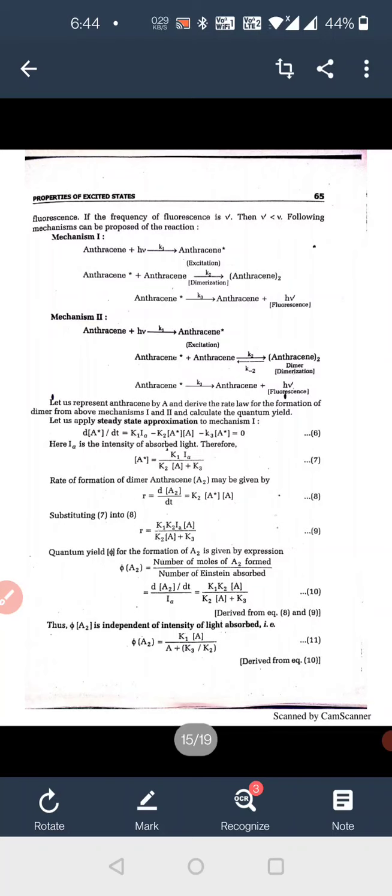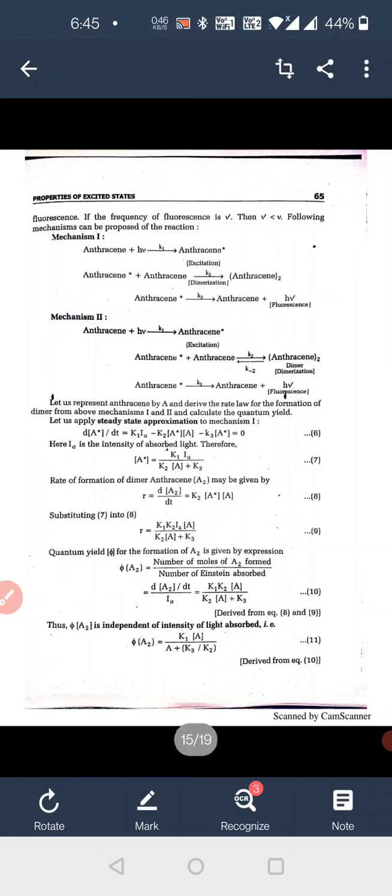Then the following mechanism: anthracene plus h nu, K1, gives anthracene star, the excited molecule. K2, the dimerization, gives anthracene 2 from anthracene star. K3 gives anthracene plus h nu, fluorescence. That is the reaction known as fluorescence.